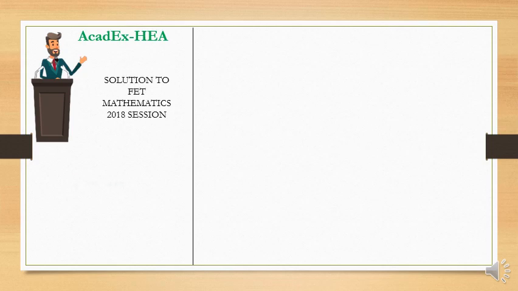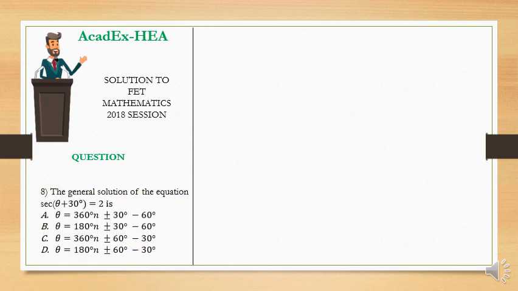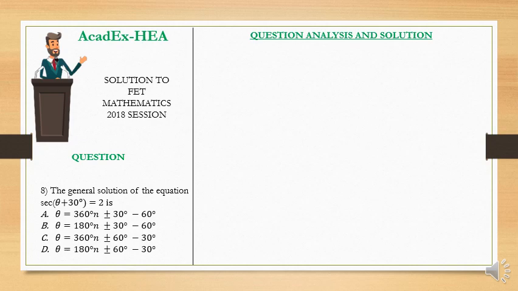Question 8. Question 8 reads: the general solution of the equation sec of theta plus 30 is equal to 2. This question has to do with what? Trigonometry. The general solution of the cos function. Now it's complicated to start thinking about the general solution of a sec function, but we know that sec theta is equal to what? 1 over cos theta.